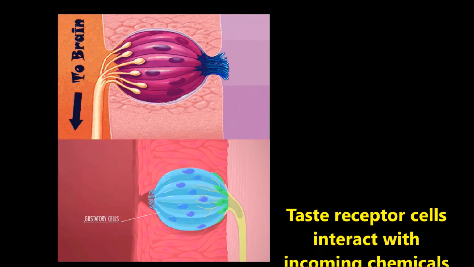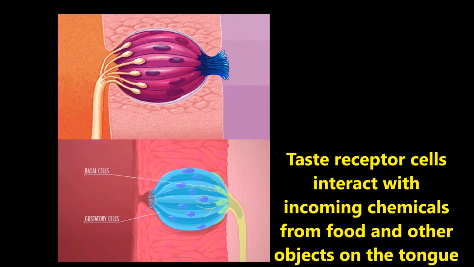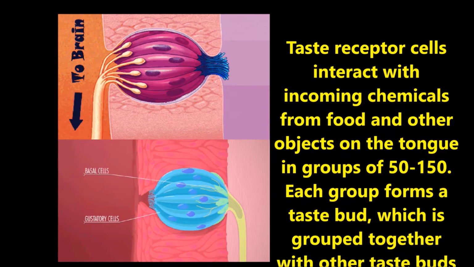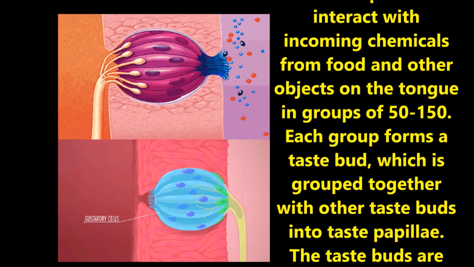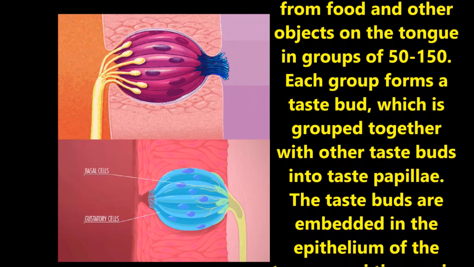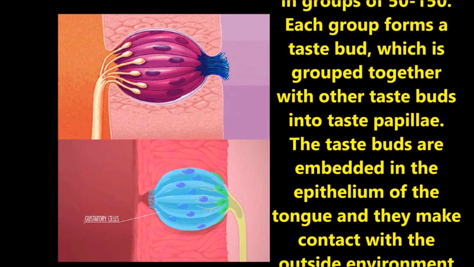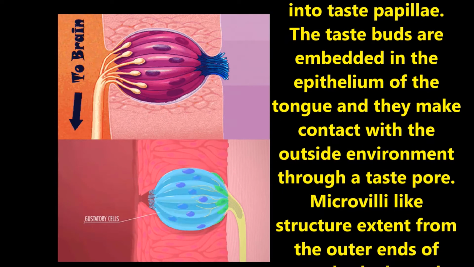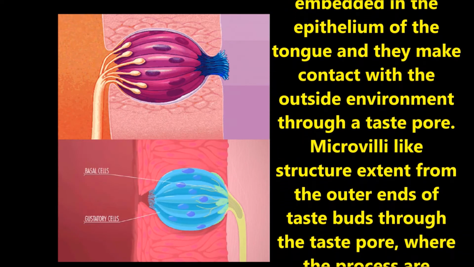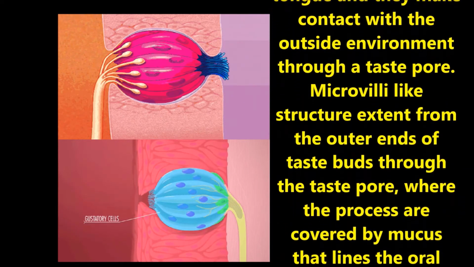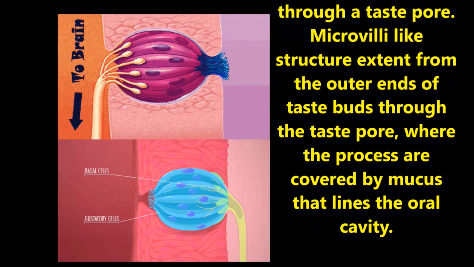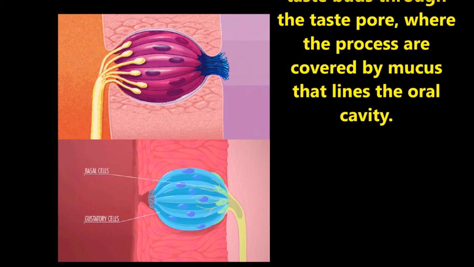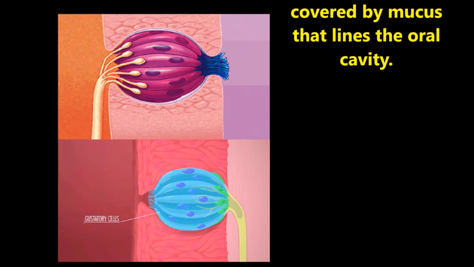And the taste receptor cells interact with incoming chemicals from food and other objects on the tongue in groups of 50 to 150. Each group forms a taste bud, which is grouped together with other taste buds into taste papillae. The taste buds are embedded in the epithelium of the tongue, and they make contact with the outside environment through a taste pore. Microvilli-like structures extend from the outer ends of the taste buds through the taste pore, where the processes are covered by mucus that lines the oral cavity.